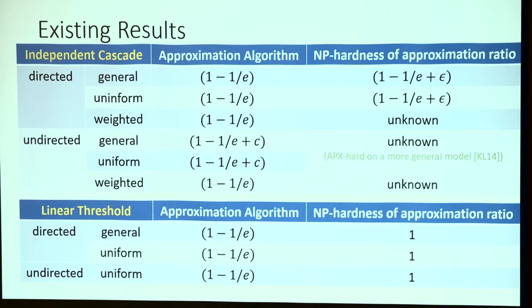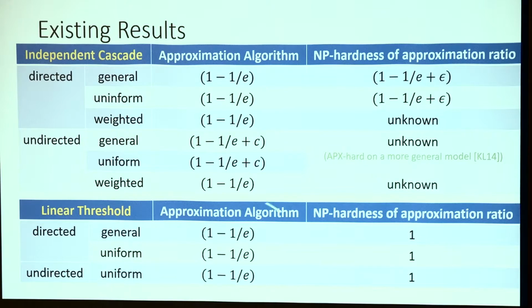So this table summarizes what I've talked about in the previous few slides. On the positive side, on the approximation algorithm, the greedy algorithm can do 1 minus 1 over e approximation for all of them. The first table is about the independent cascade model, and the second table is about the linear threshold model. And we know that for the undirected case, we can do slightly better due to Khanna and Lucier.